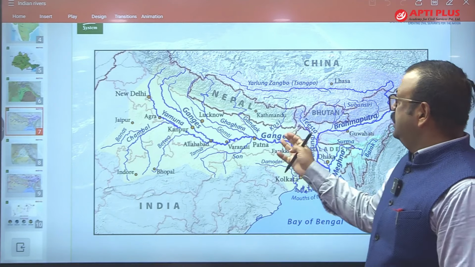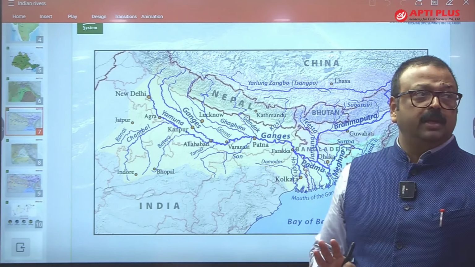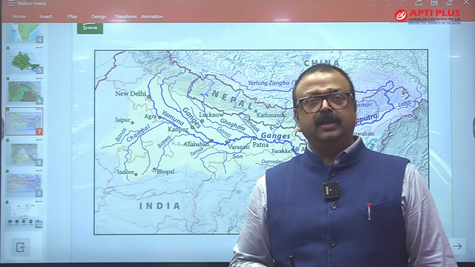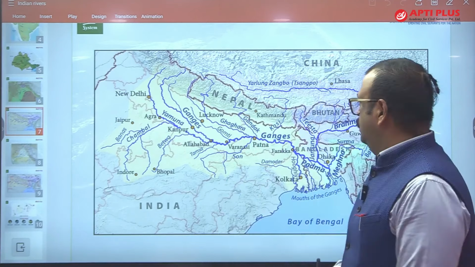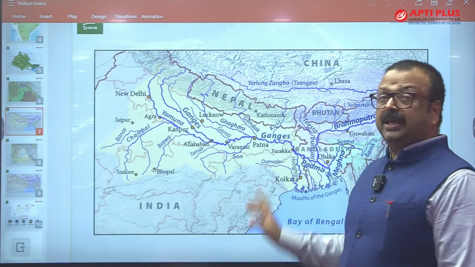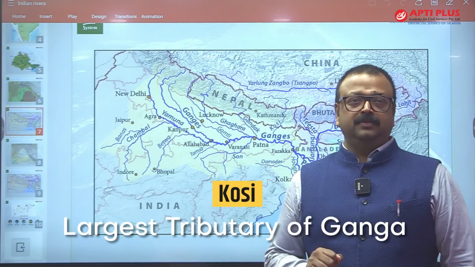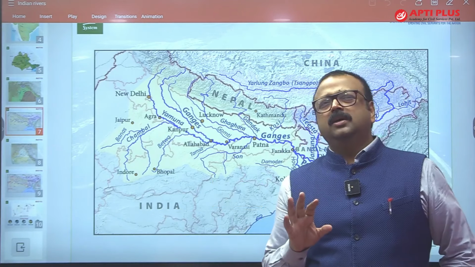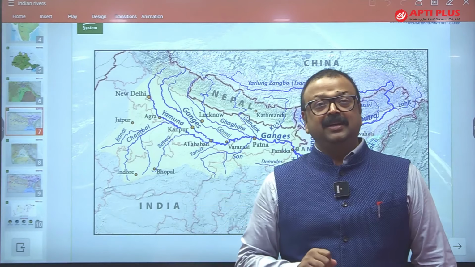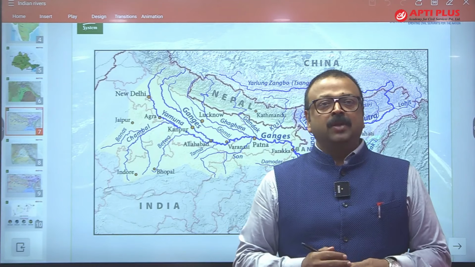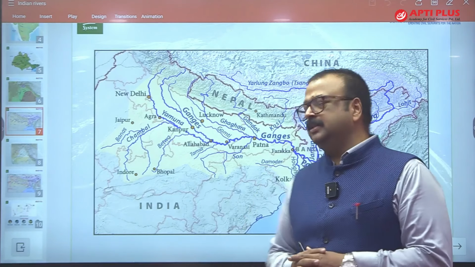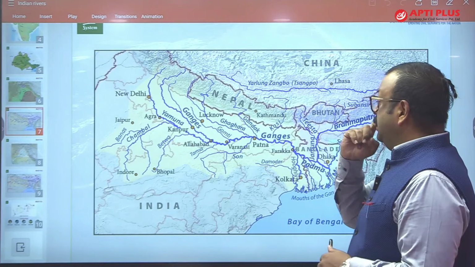Fine. Out of these rivers, Kosi and Gandak are notorious in terms of changing the course of the river, and for giving floods to Northern Bihar. Out of these, Kosi is the largest tributary of Ganga. You may wonder, sir, Yamuna is the longest tributary and the second largest tributary of Ganga. Okay, but in terms of voluminous discharge, Kosi has seven streams, and that's why it has a huge volume of water that drains over here. Okay, fine.